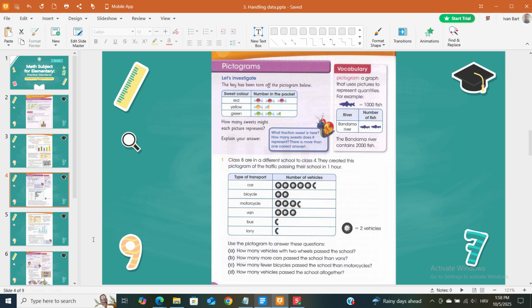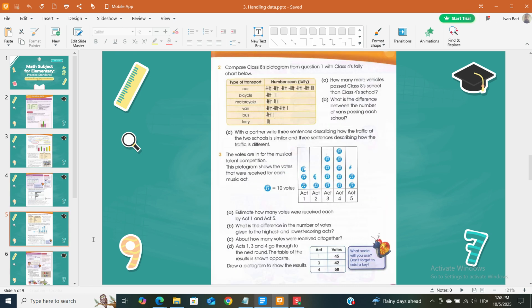2. Compare Class 8's pictogram from question 1 with Class 4's tally chart below. Type of transport: car, bicycle, motorcycle, van, bus, lorry. Number seen. Tally. A. How many more vehicles passed Class 8's school than Class 4's school? B. What is the difference between the number of vans passing each school?